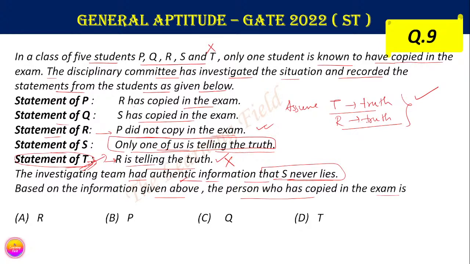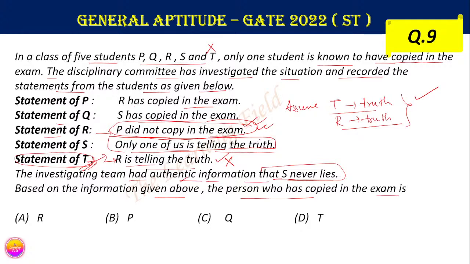That means the statement that P did not copy in the exam is false. If this statement is false, then the negative statement of this, that P copied in the exam, is the truth. So this is the answer of the question.